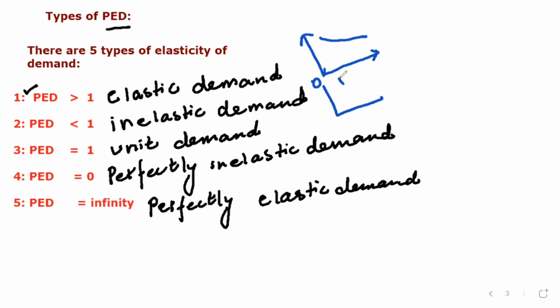The inelastic demand curve should be in a standing position, like this. Unit elastic demand should be normal, not flatter and not steeper. The perfectly inelastic demand curve should be like this, and the perfectly elastic demand curve should be like this, parallel to the x-axis.